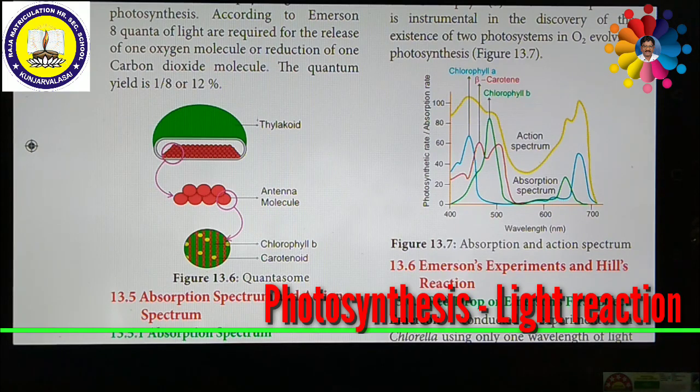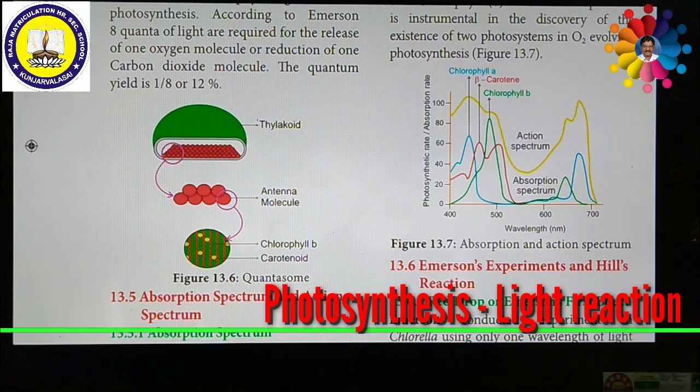He found that in the wavelength range of around 600 to 680 nanometers, the yield was constant, but it suddenly dropped in the region above 680 nanometers, especially in the red wavelength. The fall of the photosynthetic yield beyond the red region of the spectrum is referred to as the red drop, Emerson effect, or Emerson first effect.